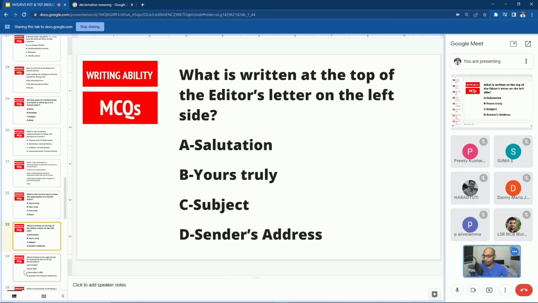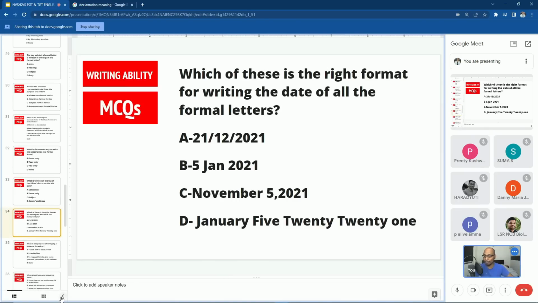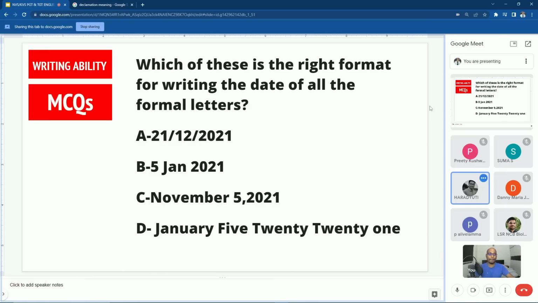Next question. Ghosh. Yes, sir. Which of these is the right format for writing the date of all the formal letters? A, 21/12/2021, B, 5th January 2021, C, November 5, 2021, D, January 5, 2021.